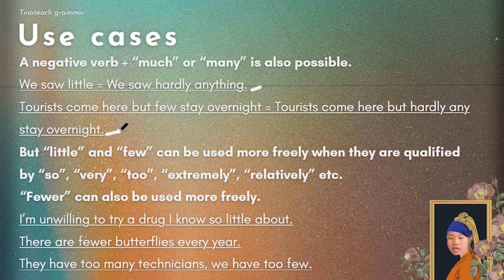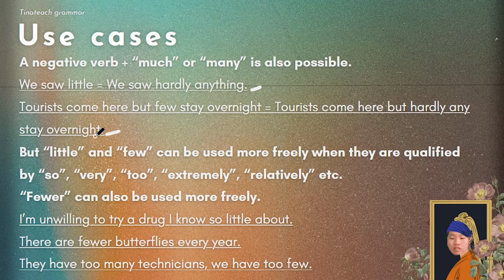It's the same as saying tourists come here, but hardly any stay overnight. Okay? I'm going to go through it one more time so you can get my pronunciation. Tourists come here, but few stay overnight. Tourists come here, but hardly any stay overnight.